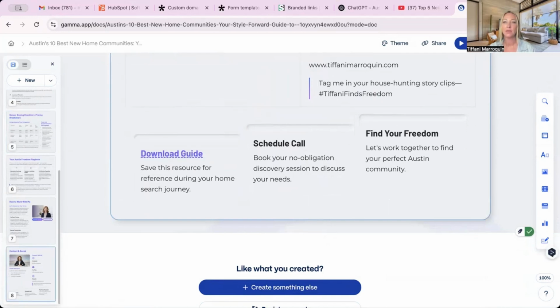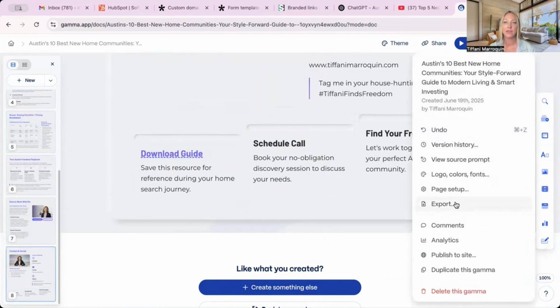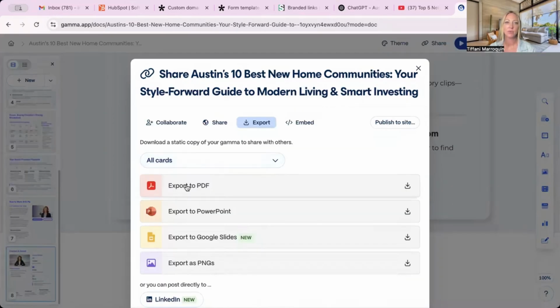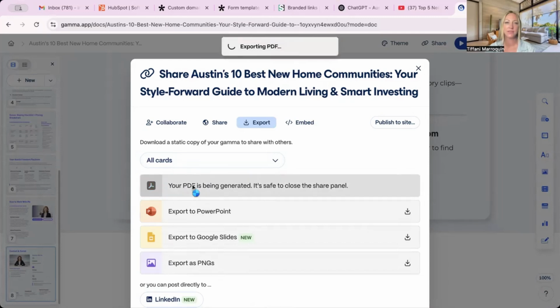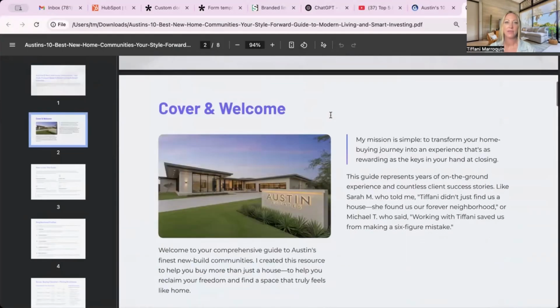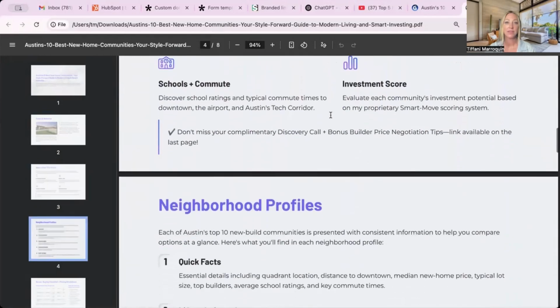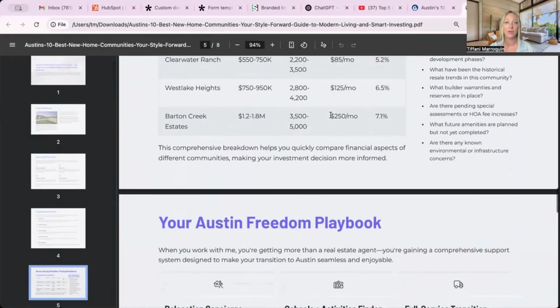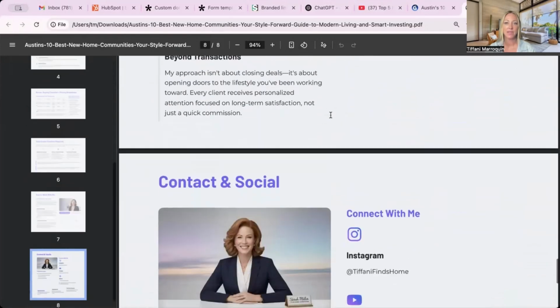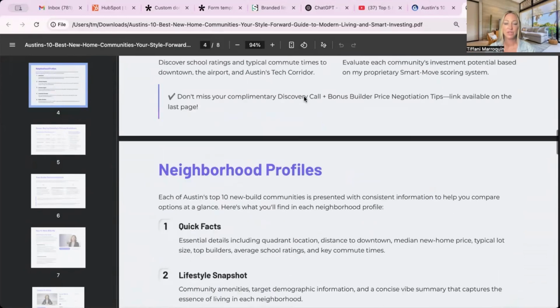And then you can either present this to see how it's going to look, or you can go here and export it. So we want to export this to, let's see, I guess a PDF will work for this. It's going to export this PDF for us in a moment. All right, here we go. Let's check it out. So now we have this that we can use as a lead magnet on our social medias and websites. Very simple to do.